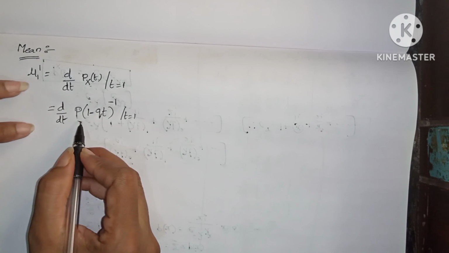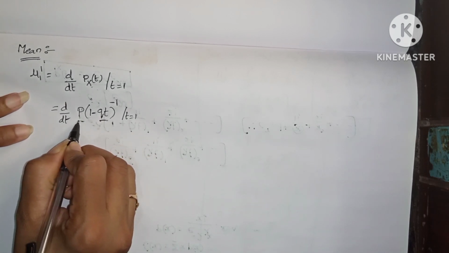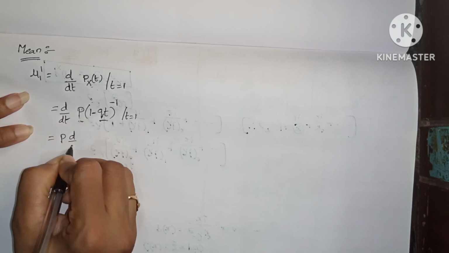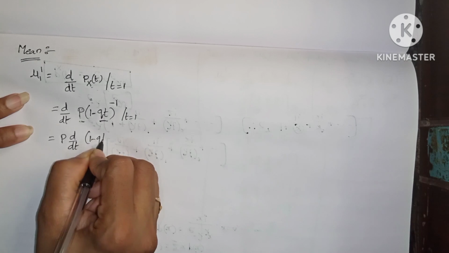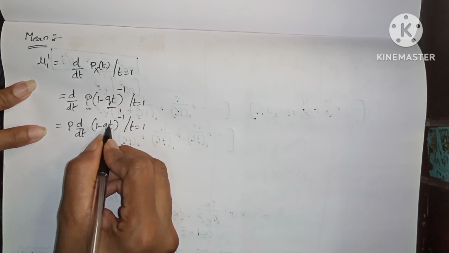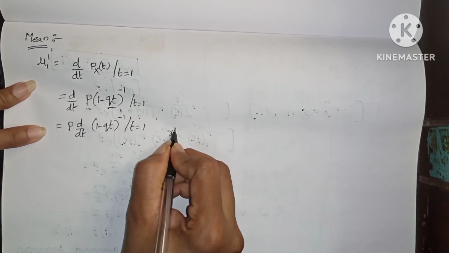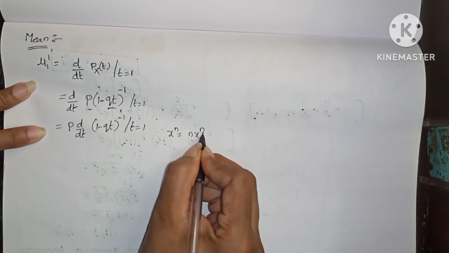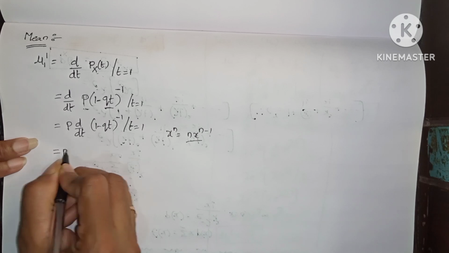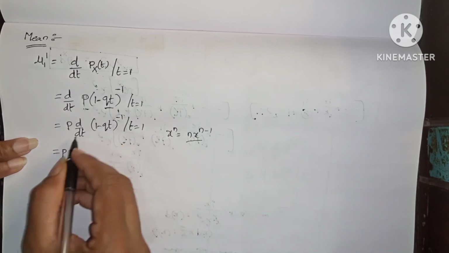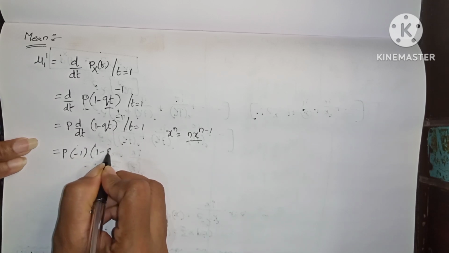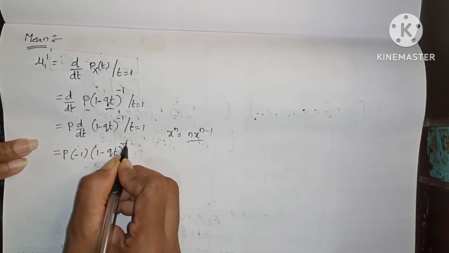Now here we have the t term, but p does not have a t term, so we make it a constant. So p into d by dt of 1 minus qt whole power minus 1 with respect to t, at t equals 1. It is in the form of x power n, and the differentiation of x power n is n into x power n minus 1. So p into, here n is minus 1, into 1 minus qt whole power minus 1 minus 1.